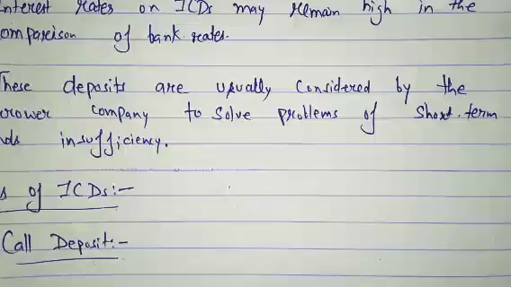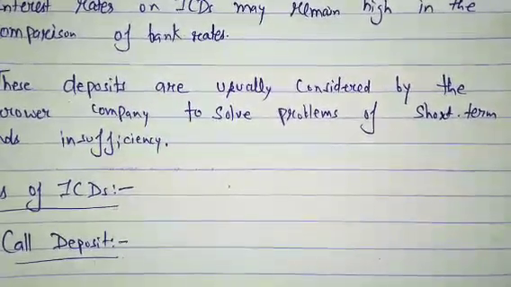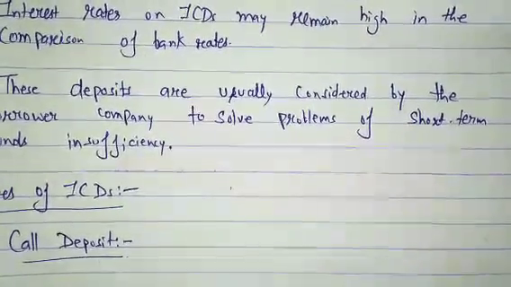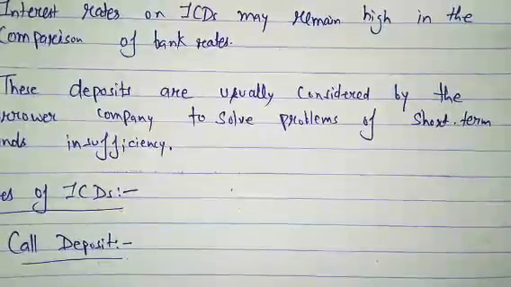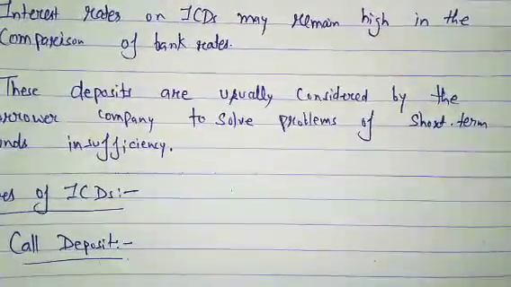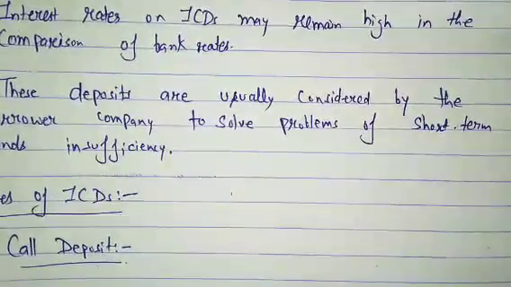A call deposit is a deposit that can be withdrawn by the lender by giving a 1 day notice. It means the one who has provided the loan to another company will give a notice: within 1 day you will return my money. Okay, so the interest rate on call deposits is around 10% per annum.